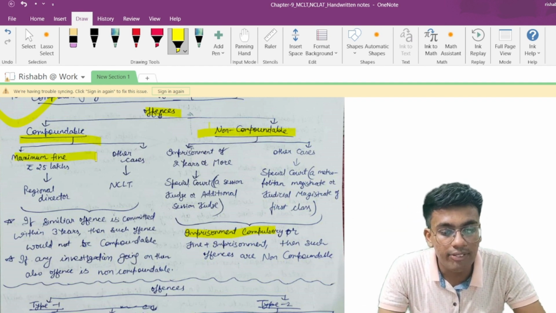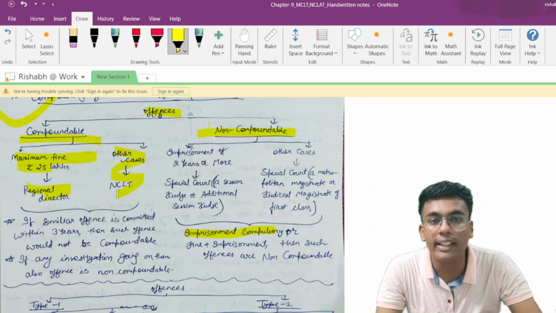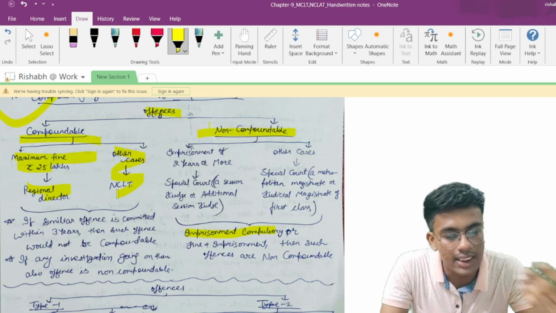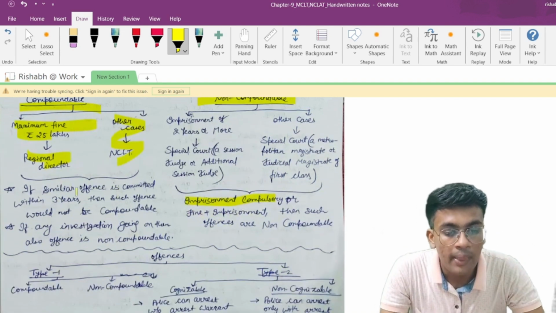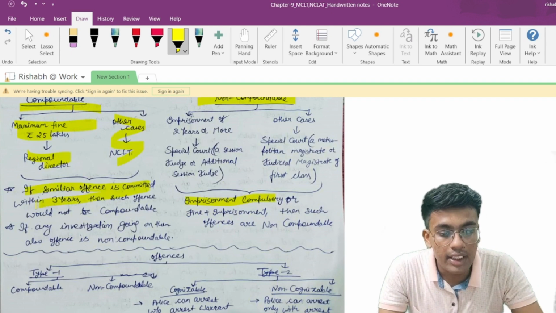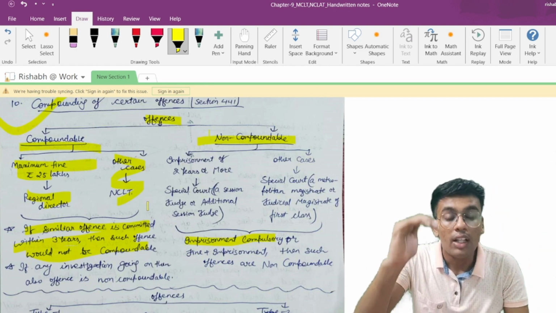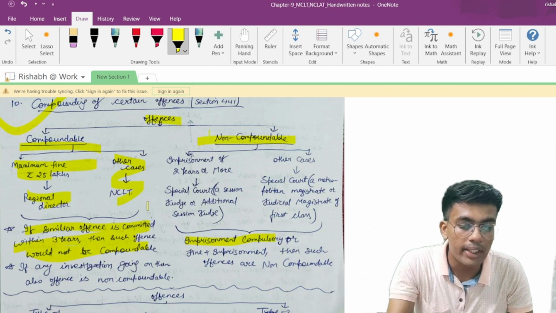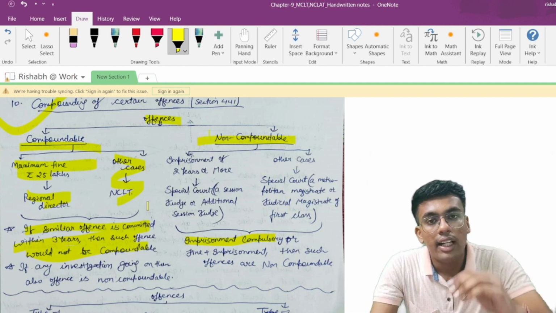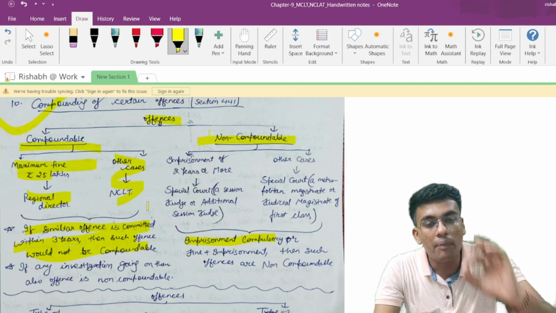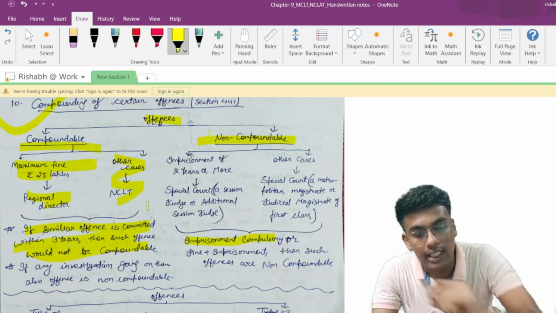For compoundable offenses, the maximum fine would be up to 25 lakh if the regional director allows, and in other cases NCLT may compound such offenses with the amount of fine as prescribed. Now, if a similar offense is committed within 3 years, then such an offense would not be compoundable. That means once an offense was committed, that offense was compoundable. Now if a similar kind of offense is committed in the next 3 years, then such an offense will not be compoundable even if it was compoundable last time.